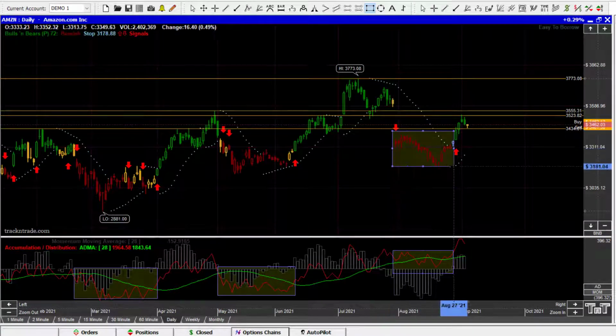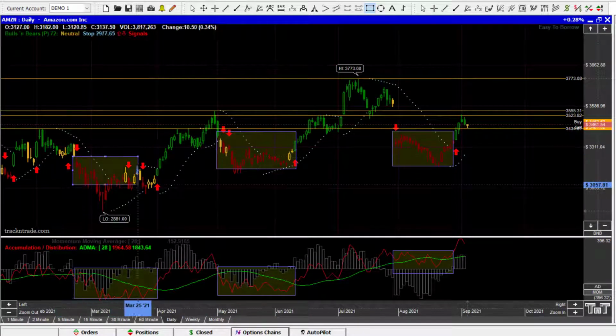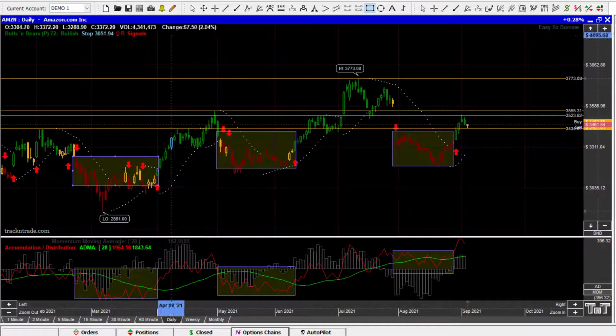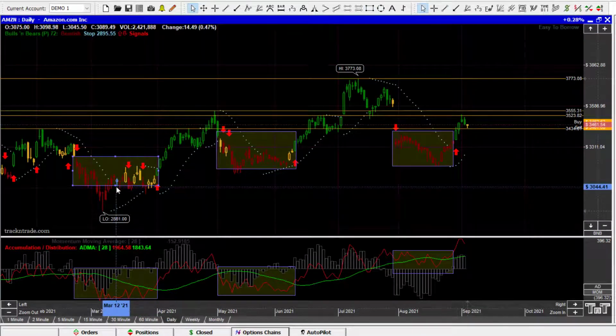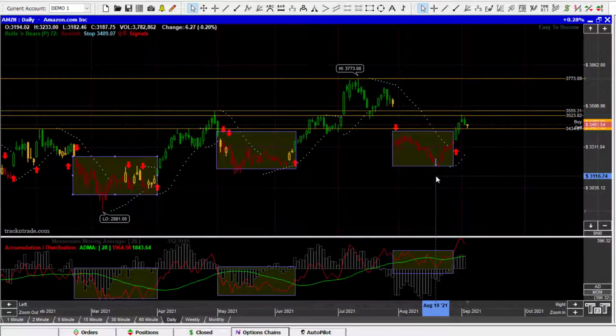If we just draw these boxes in here, you can see that's our accumulation stage. Again, accumulation right here, and again, accumulation right here. Now, where this term comes from is, this is what the big banks do. When the market goes up and it has a big run and then it flushes and falls all the way back down, this is where the big banks start adding in, and they slowly add in positions over time.